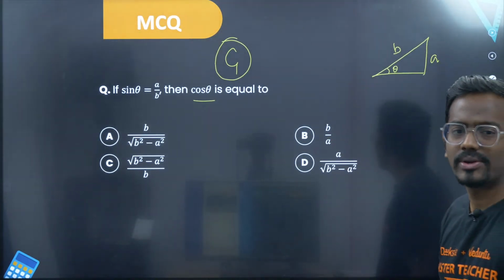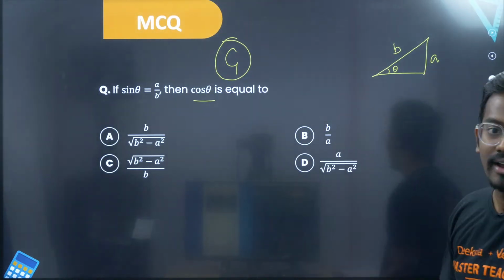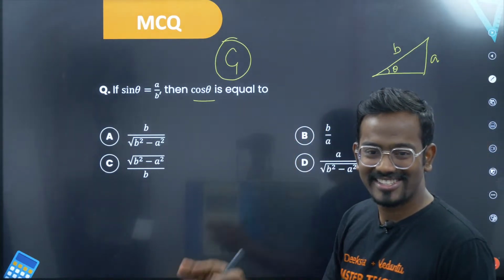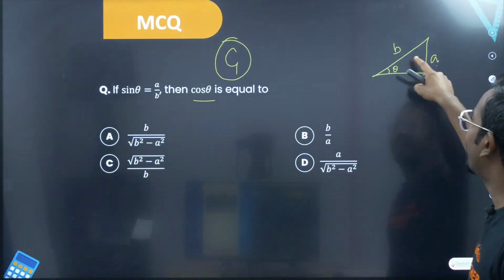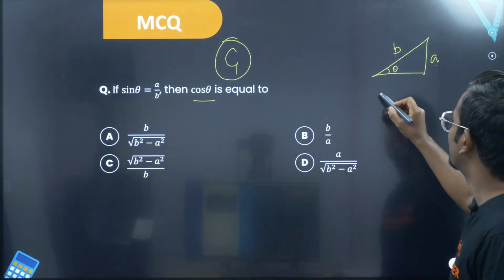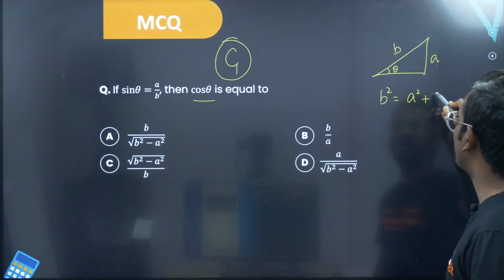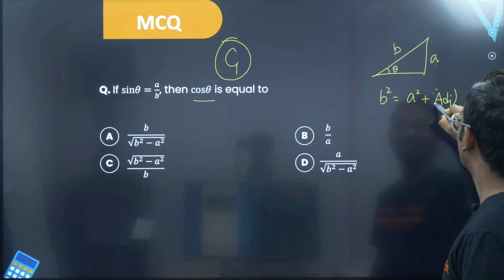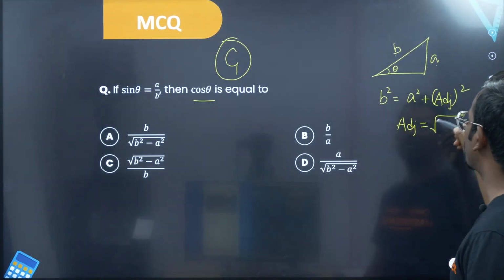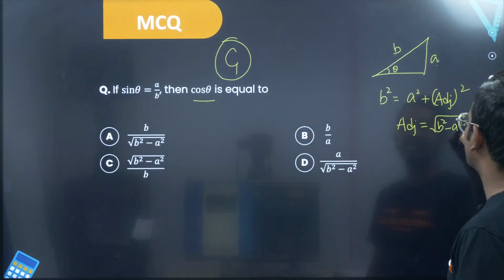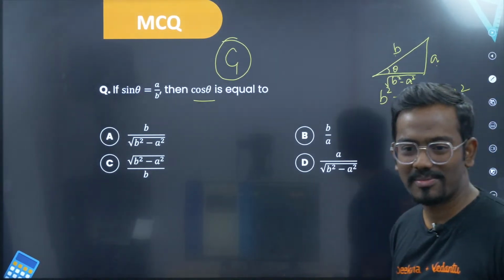Yes, let's see who will answer this question. You have sin theta is equal to A by B, then what is cos theta? So cos theta is basically, I want the adjacent side. How do you get the adjacent side? There is the Pythagoras theorem that would help you to solve this. So you have A, B. I know that B square is equal to A square plus this adjacent square. So your adjacent side would be square root of B square minus A square. That's it. So you write B square minus A square under root. Your job is done now.